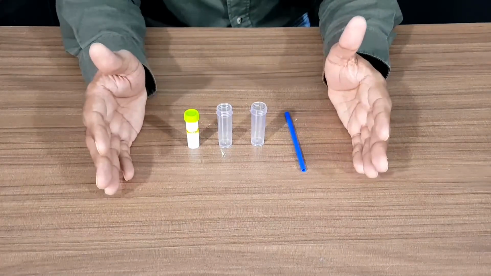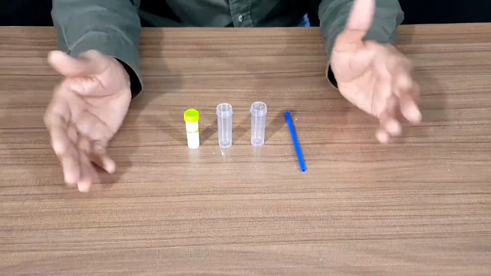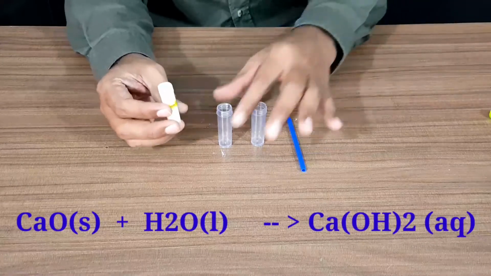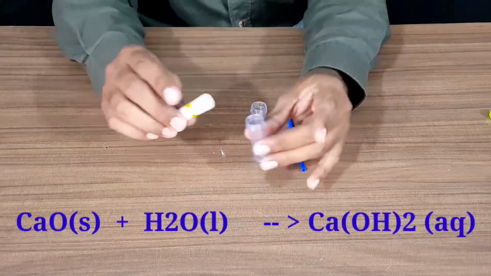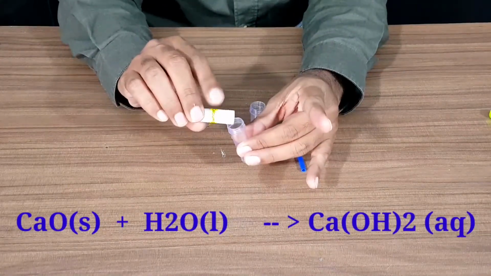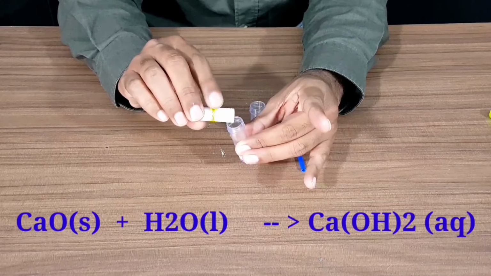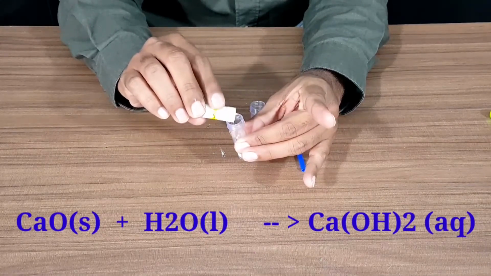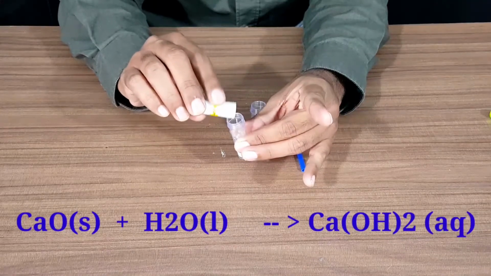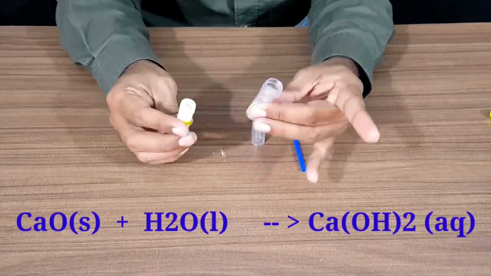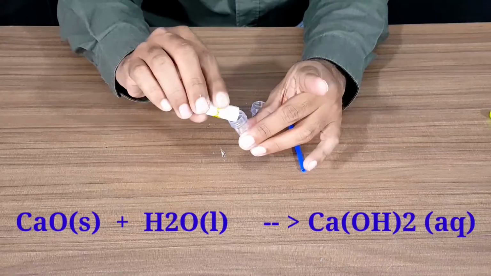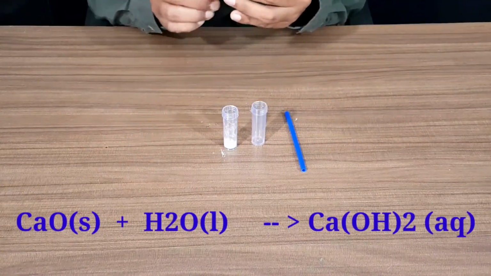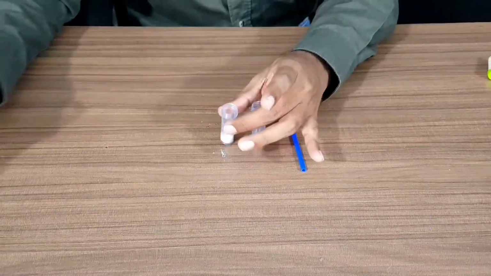So first of all we will see the reaction and then its chemical equation. I am adding calcium oxide, CaO. Take this powder of calcium oxide, and then we have to add water to it.